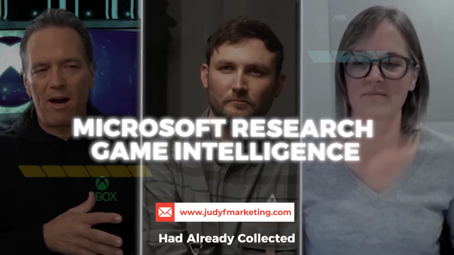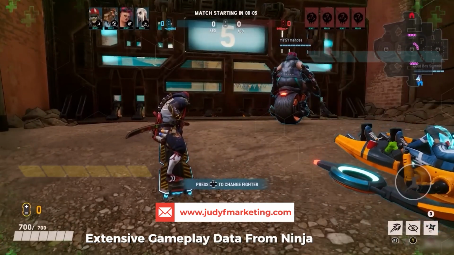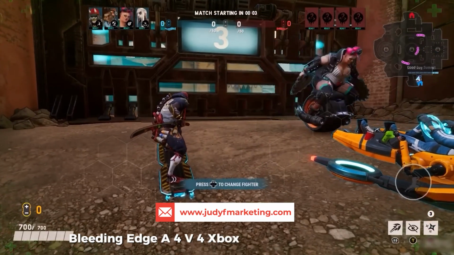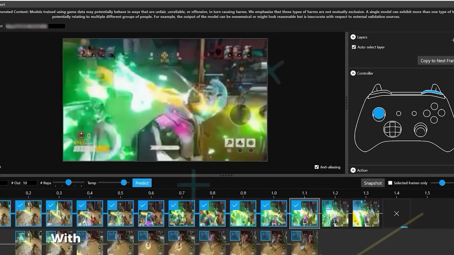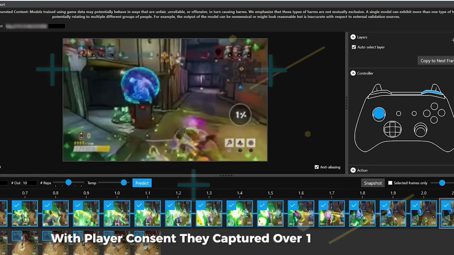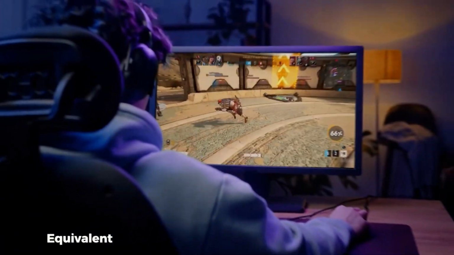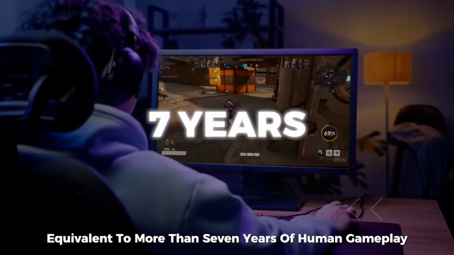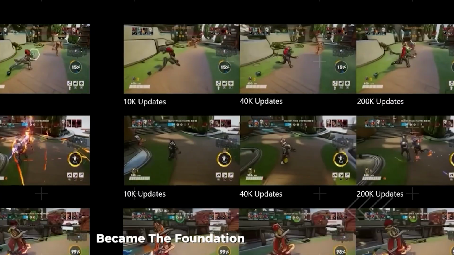Her team, Microsoft Research Game Intelligence, had already collected extensive gameplay data from Ninja Theory's Bleeding Edge, a 4v4 Xbox game released in 2020. With player consent, they captured over 1 billion images and controller actions, equivalent to more than 7 years of human gameplay. This massive dataset became the foundation for training Muse.